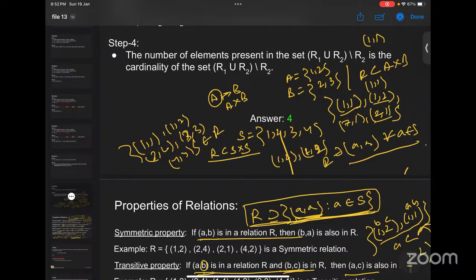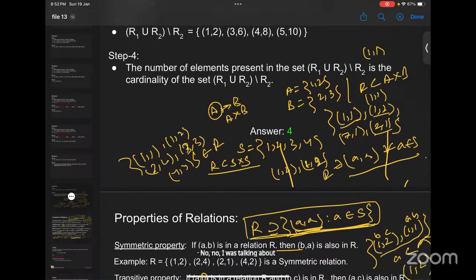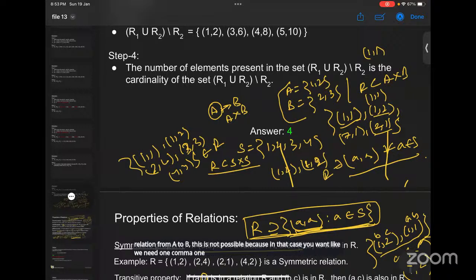Okay, we are talking about symmetry. No, I was talking about reflexive. Like if you want to define a reflexive relation from A to B, this is not possible, because in that case we need 1, 1, right? But 1, 1 is not in the set B, so 1, 1 will not be in the set R, right? So we cannot define any reflexive relation from A to B in that example.